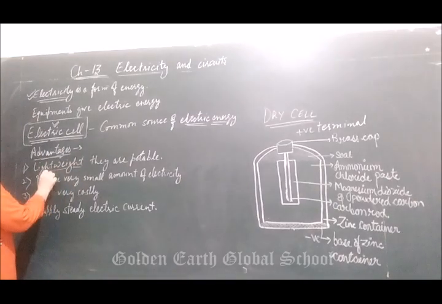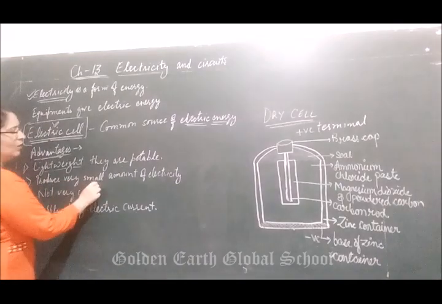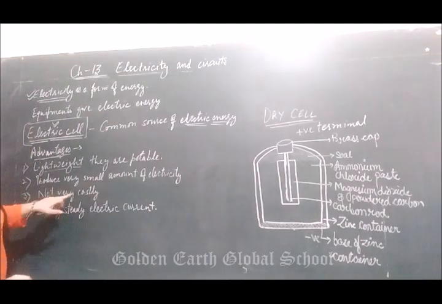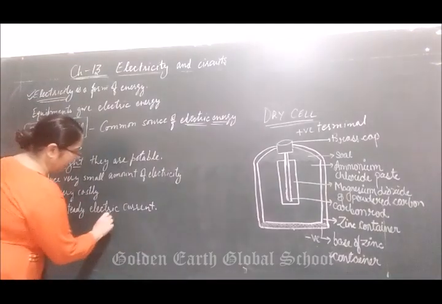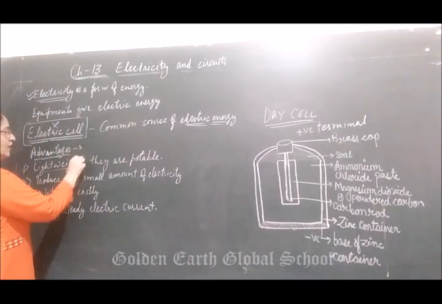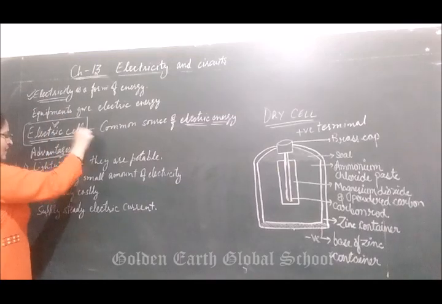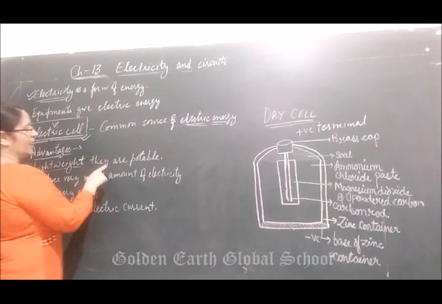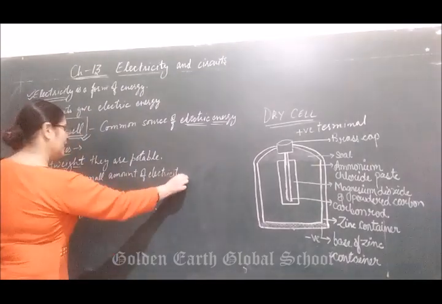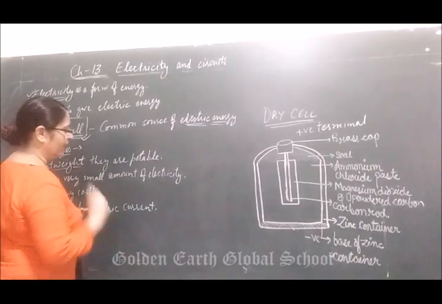They are lightweight, they are portable, they produce a very small amount of electricity, they are not very costly, and they supply steady electric current. These are the four main advantages which make us use electric cells.